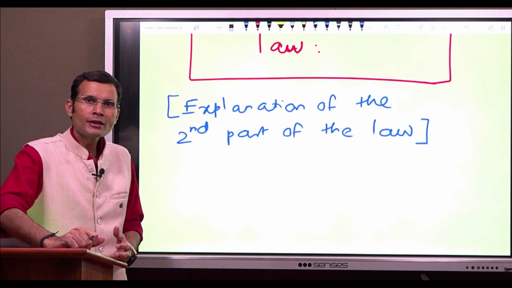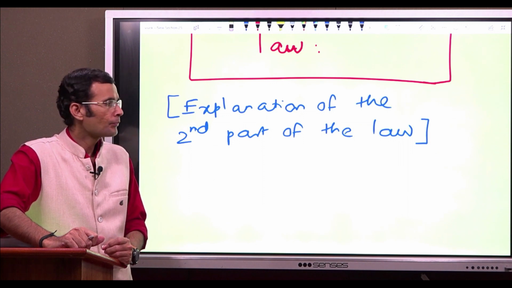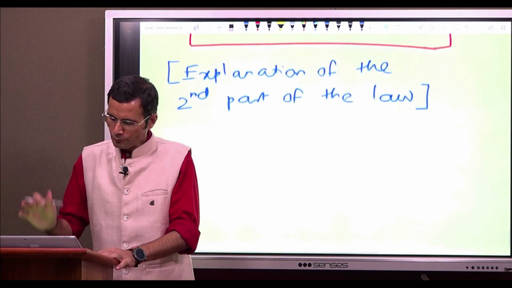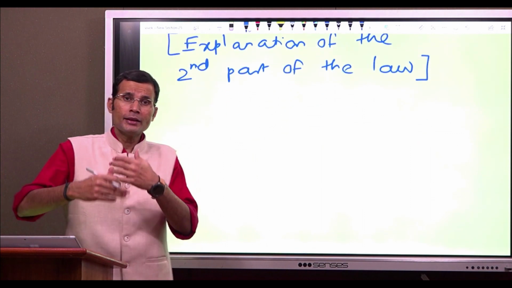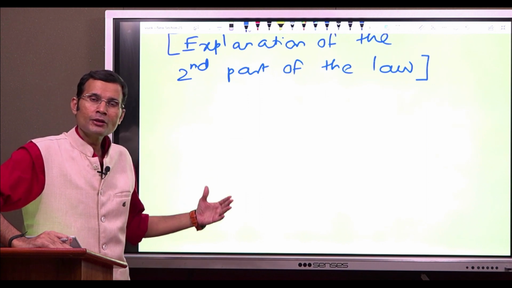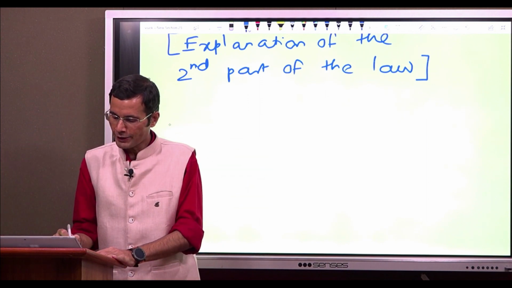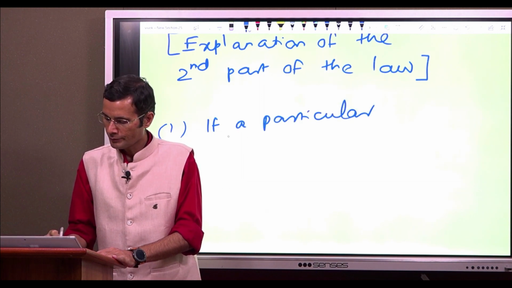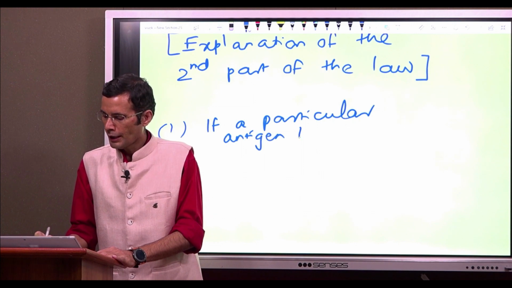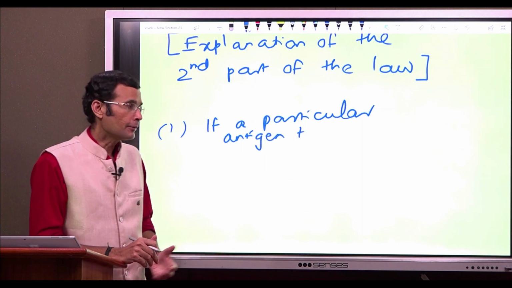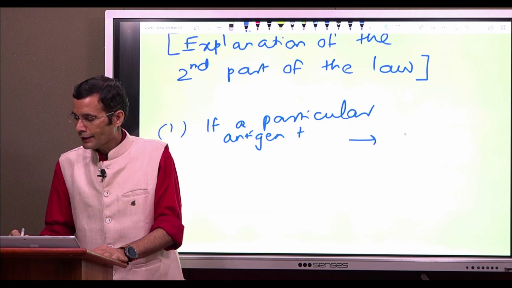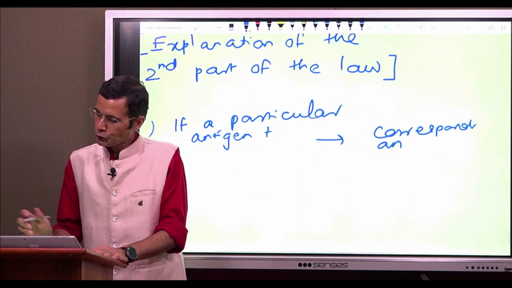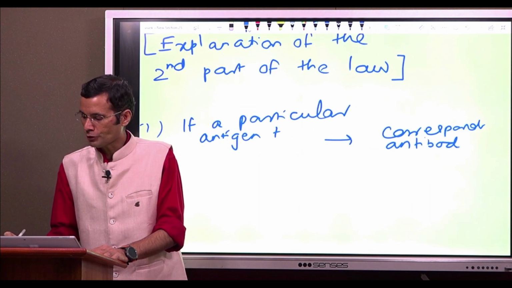So, Landsteiner, after having discovered the ABO blood group system, put forth this law, which we now know as Landsteiner's law. The law has two parts basically. It states the law in two sentences. The first one is, if a particular antigen is present in the red cell membrane, then its corresponding antibody should not be present in the plasma of that individual.